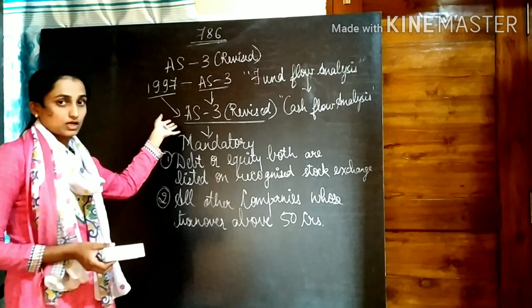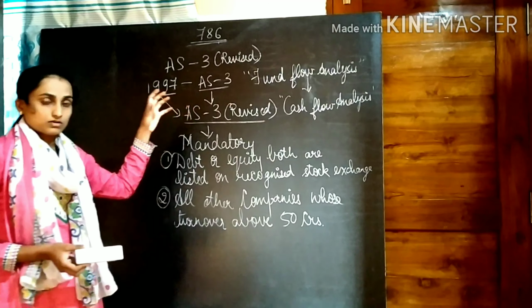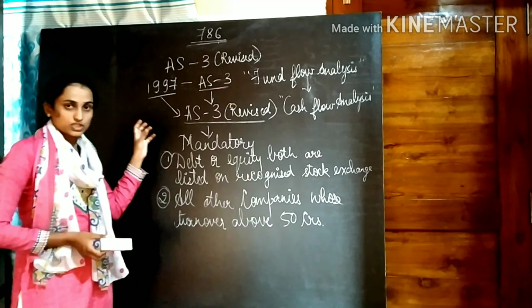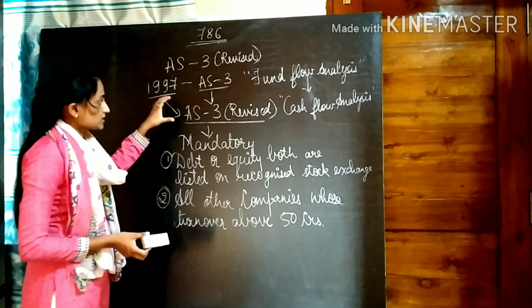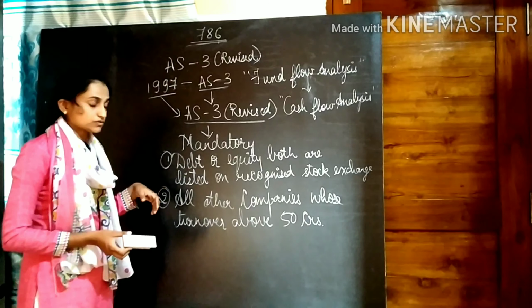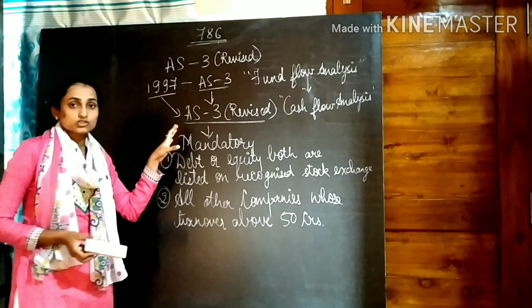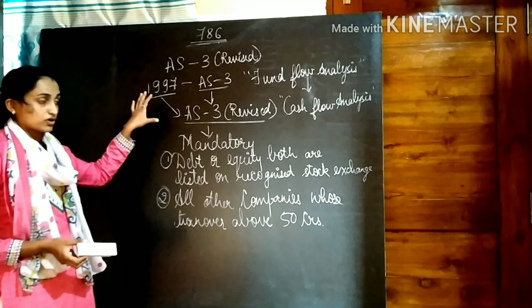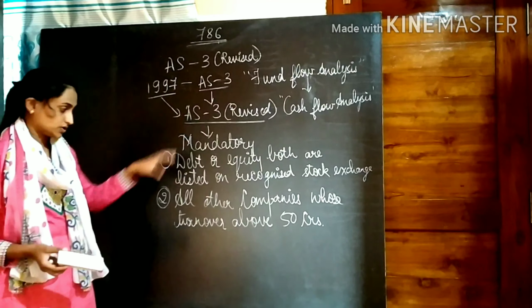What is new in Accounting Standard 3? The traditional method is the old method, but as per Accounting Standard 3 there is a new, modern method of recording the cash flow statement. That is new in this standard. The format is different. So let me discuss something related to the cash flow statement under Accounting Standard 3.